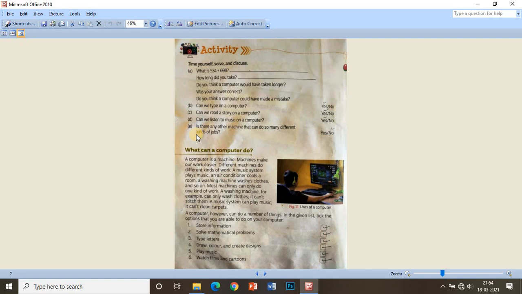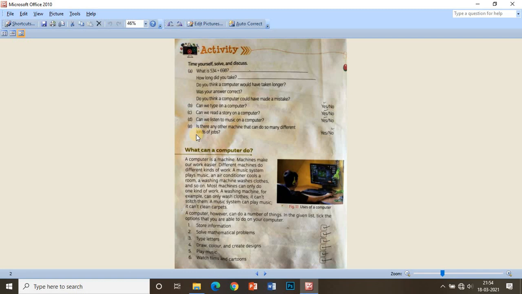So students, if you add these numbers, you will get 1232. It took at least 30 seconds, or maybe a few students may take 1 minute to calculate this.